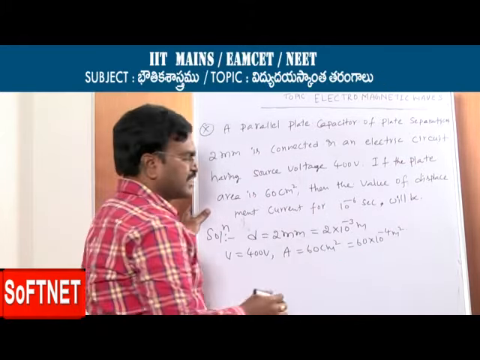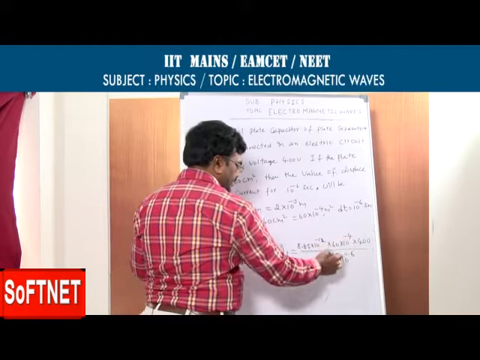It is a constant, permittivity of free space. A, area, 60 into 10 power minus 4. dV is 400 by d. D is 2 into 10 power minus 3, dt is 10 power minus 6. Now substitute these values and simplify.